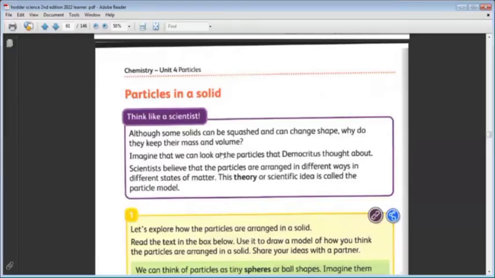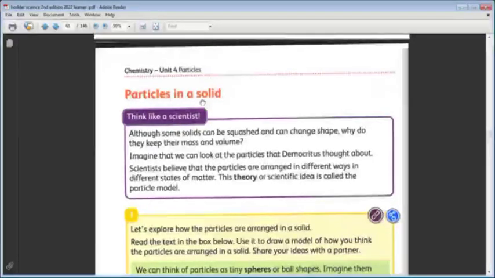We didn't take this one. We talked about it at the first part of the unit. That the solids are hard, they have definite shape and have definite volume. You remember this? Okay, yeah, I remember now. Yes. So the solid is the state of the matter that has definite shape.